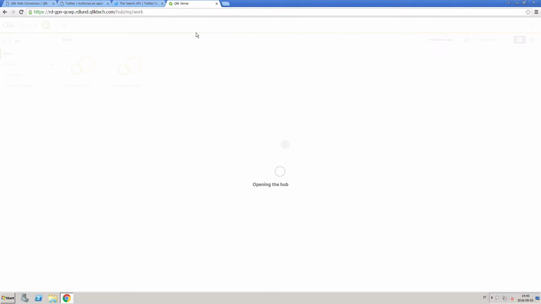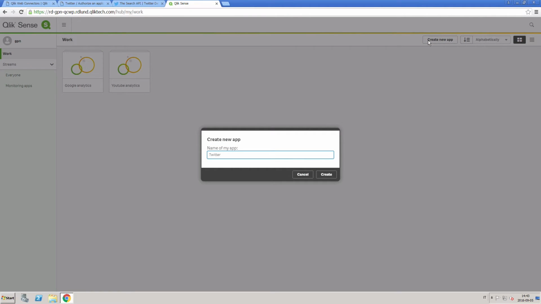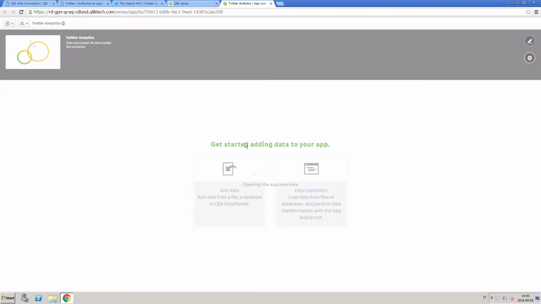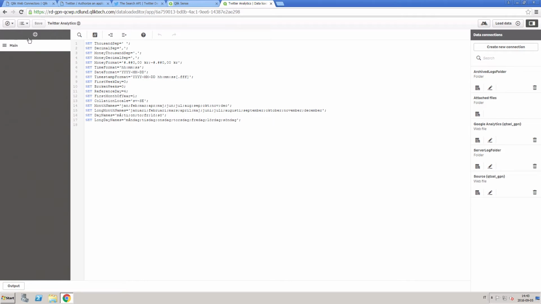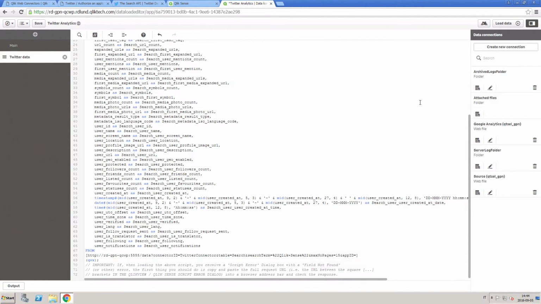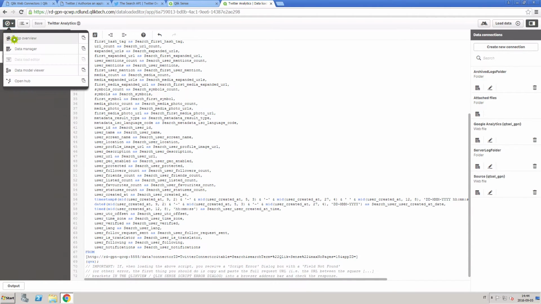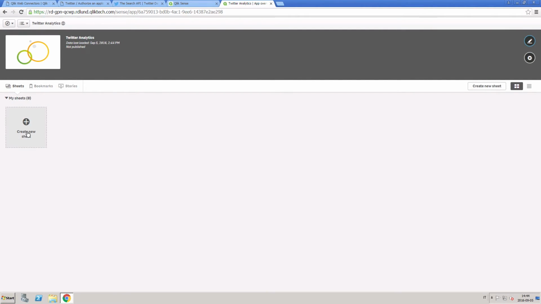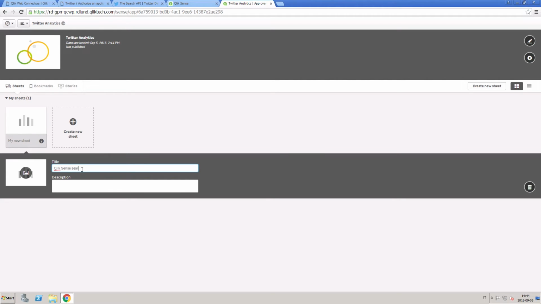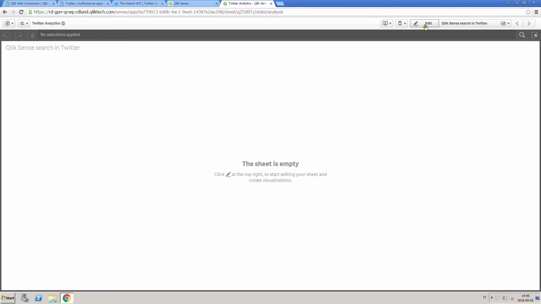Open QlikSense and create a new app. Open the Data Load Editor and insert the code generated by the Qlik Web Connector. After you insert your code, load the data into QlikSense. The Twitter data are now available in QlikSense, and you can use them in your analysis.